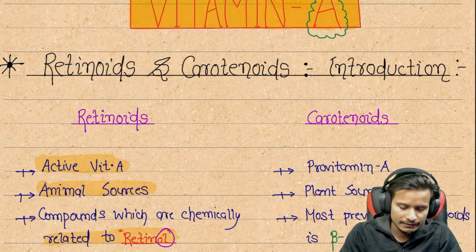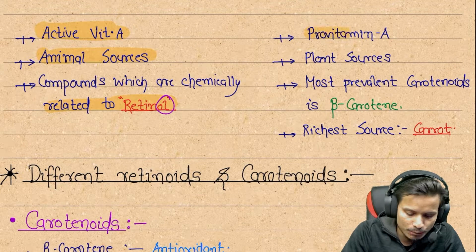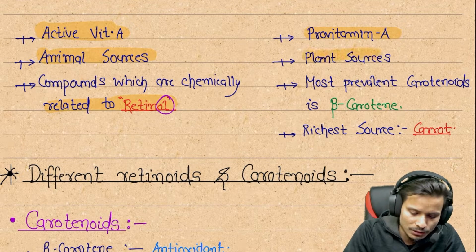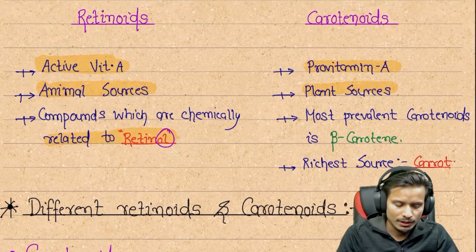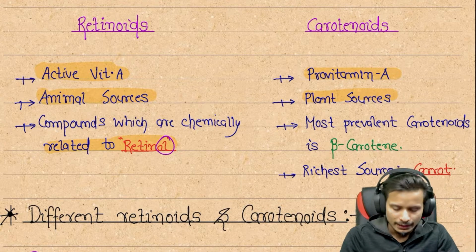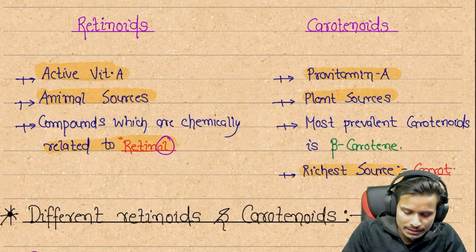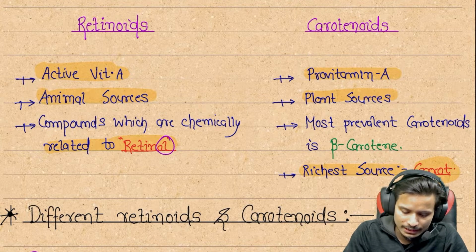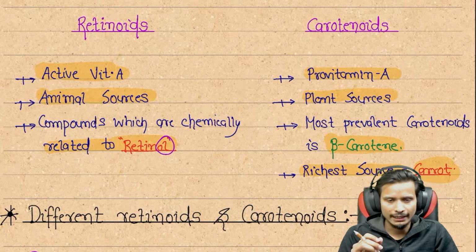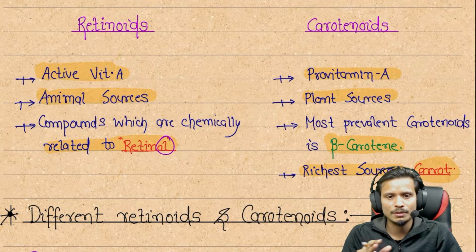Now carotenoids are the next type of vitamin A, which are the provitamins. Carotenoids are the provitamin of vitamin A, and they are obtained from plant sources. So carotenoids are obtained from plant sources, and retinoids are obtained from animal sources. The richest source of carotenoids is the carrot, and beta carotene is the most prevalent carotenoid among the vitamin A sources.